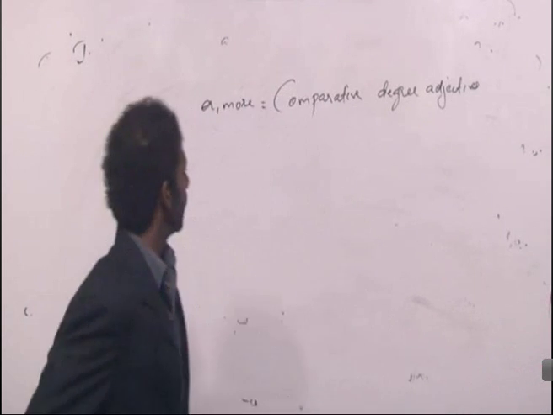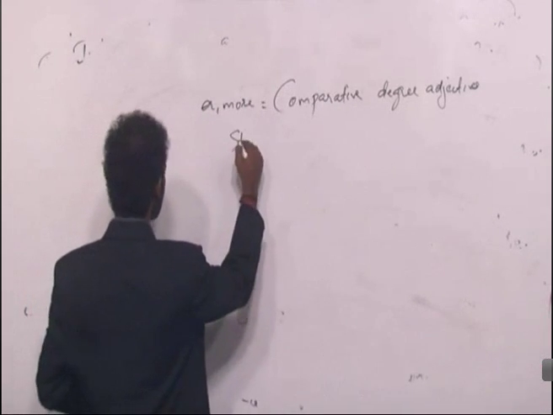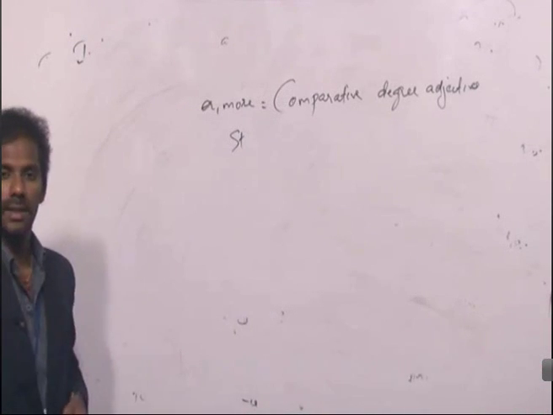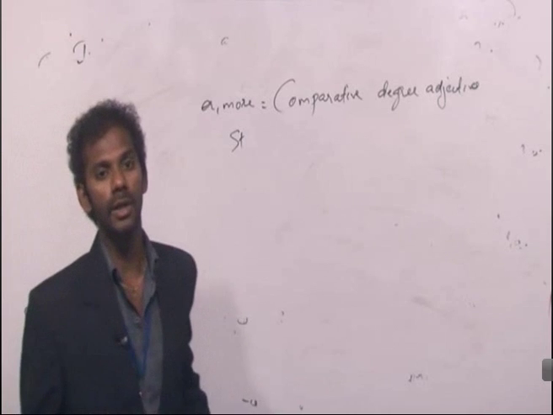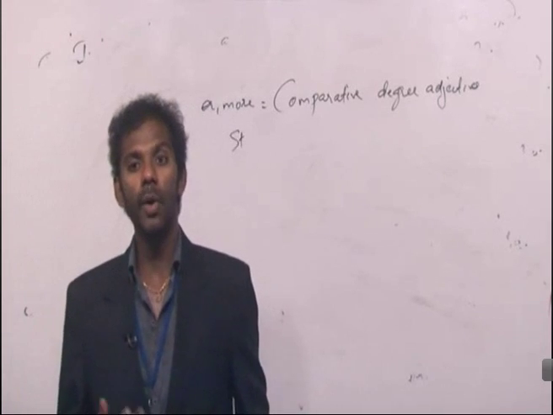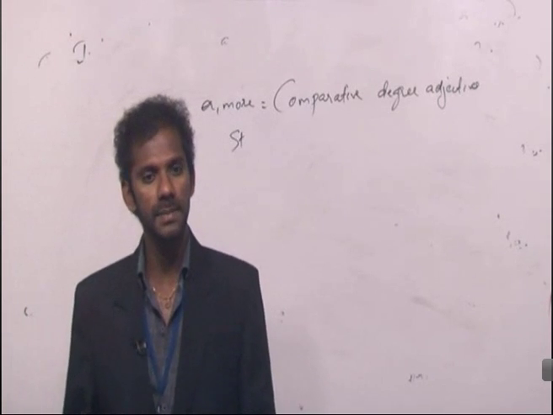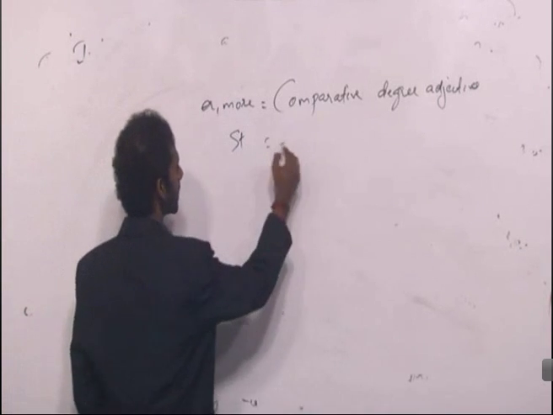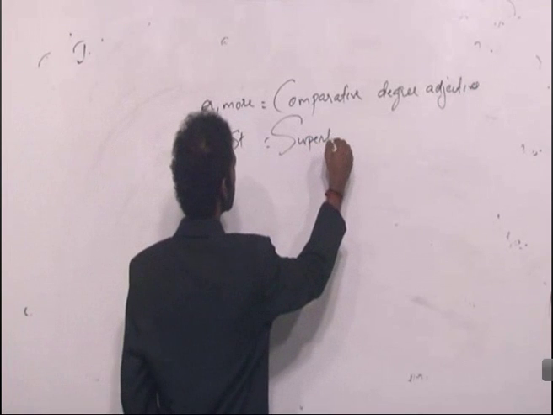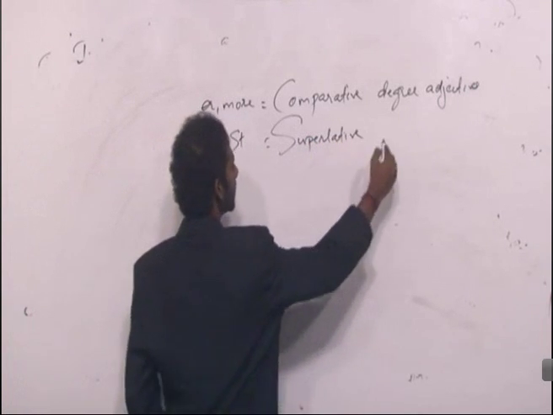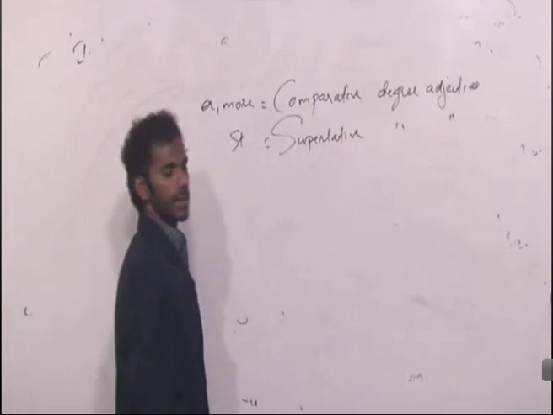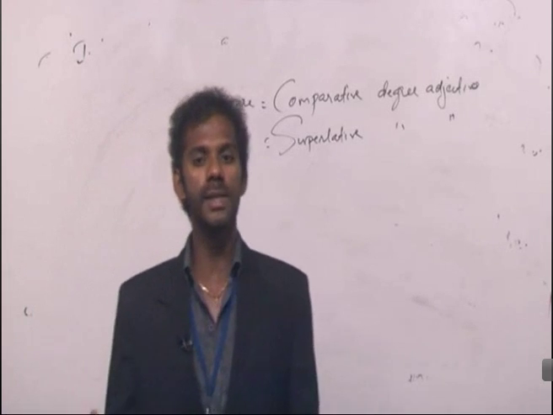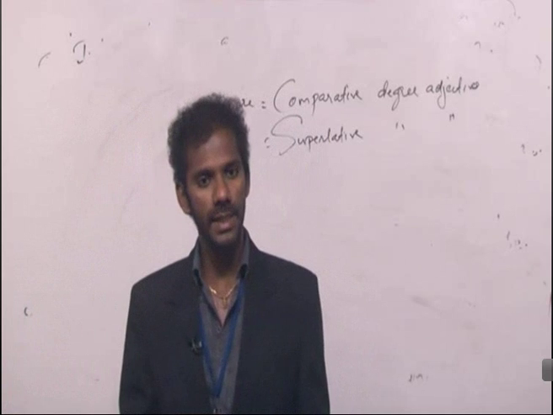Now, what are these ST words called? Like strongest, tallest, sharpest, most beautiful, most handsome. These ST words are termed as superlative degree adjectives. Strongest, tallest, sharpest, most intelligent, etc. Same is the case.